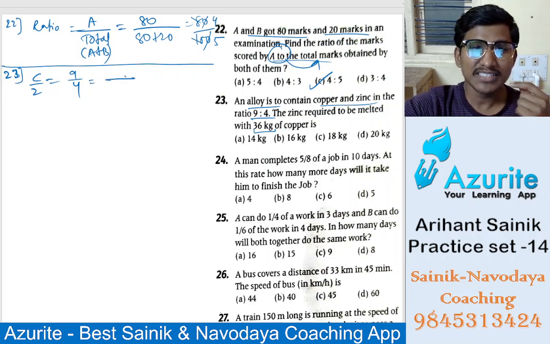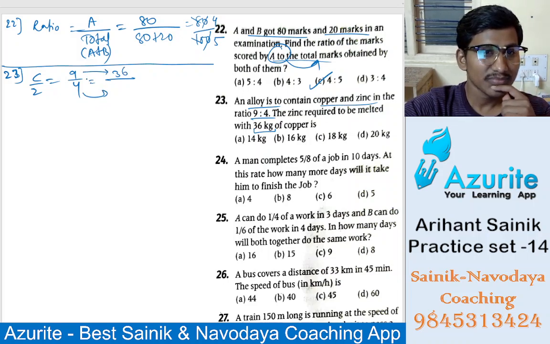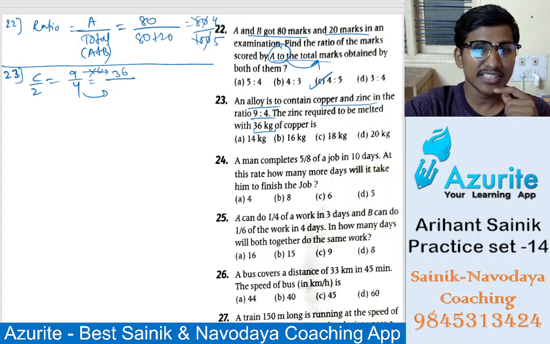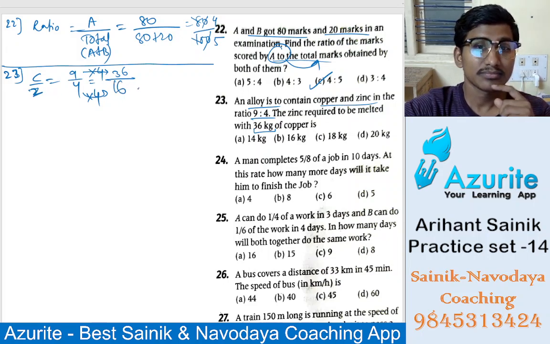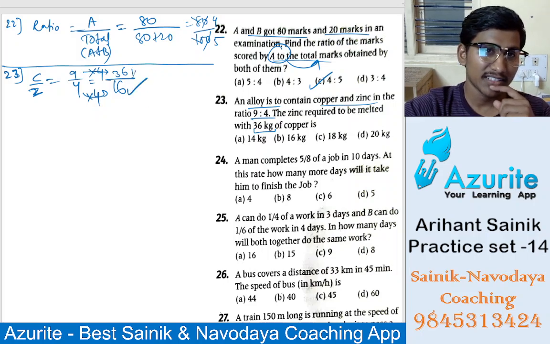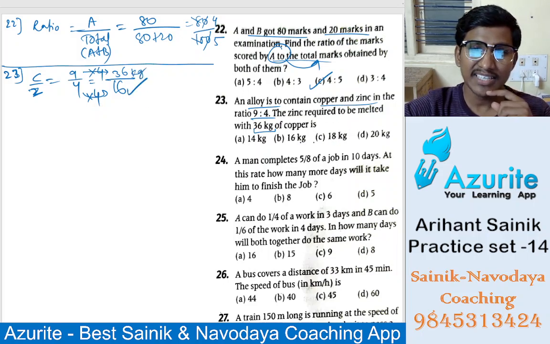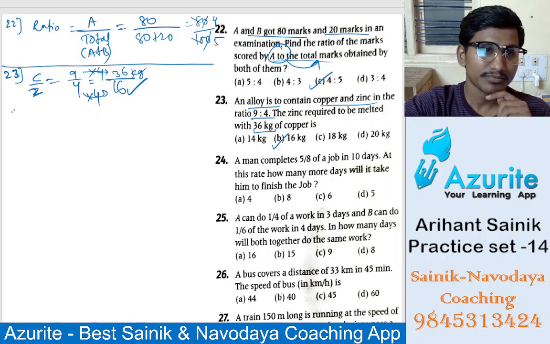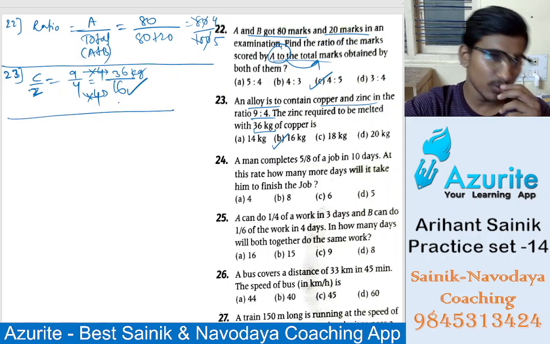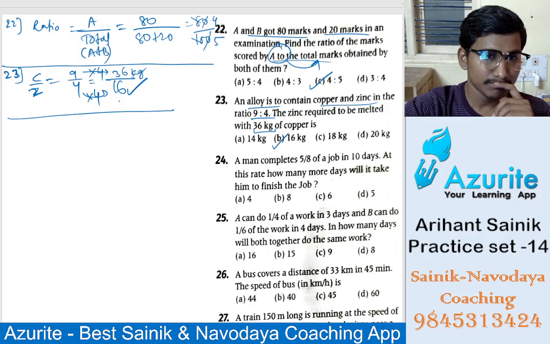If copper is 36 kg, how much will zinc be? 9 4s are 36. Here also we have to multiply with the same. 4 4s are 16, so zinc will be 16 kg. Understand? Option B is the answer. Or you can do cross multiplication, you will get the answer.